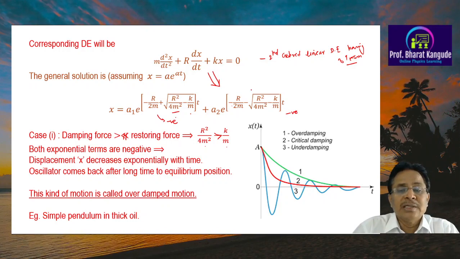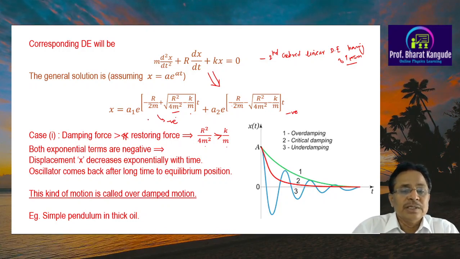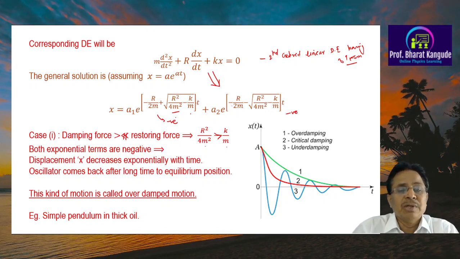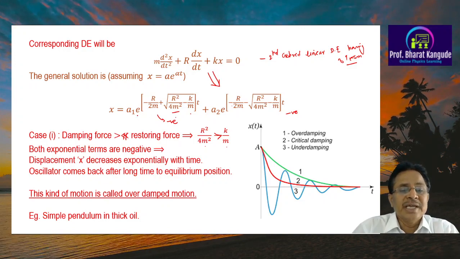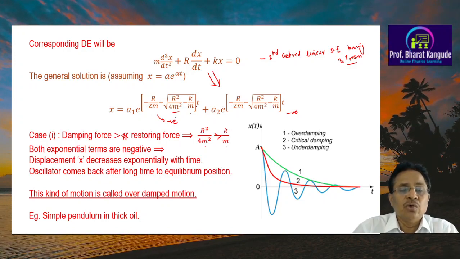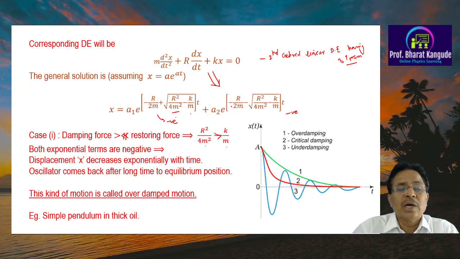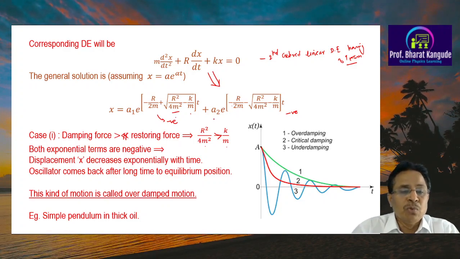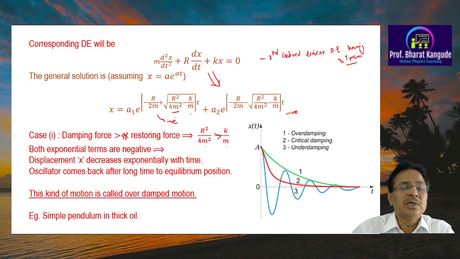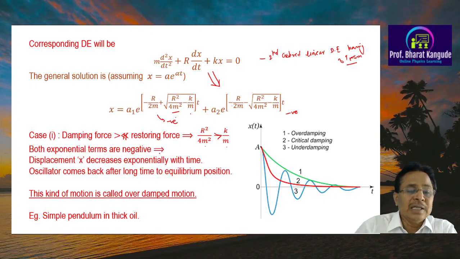So e raised to minus a number into t, this is also e raised to some minus number into t, therefore this is a1 times e raised to minus something into t plus a2 times e raised to again minus something into t.